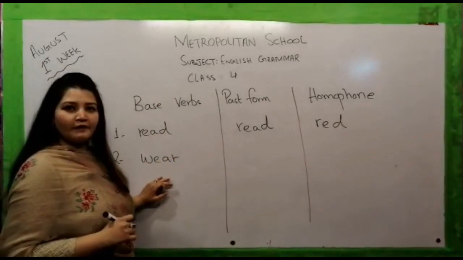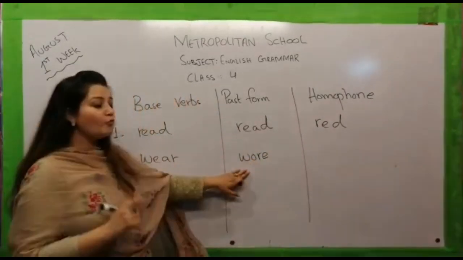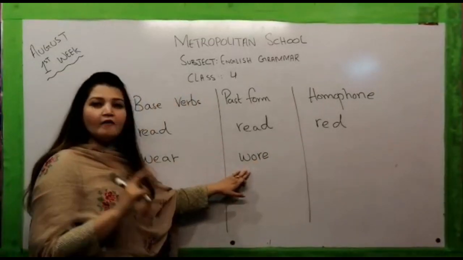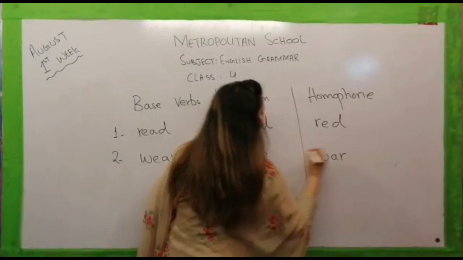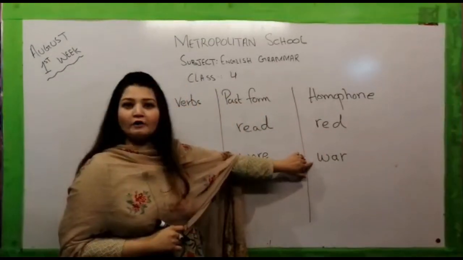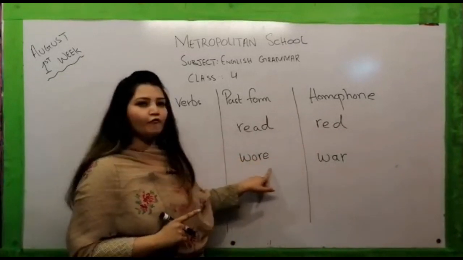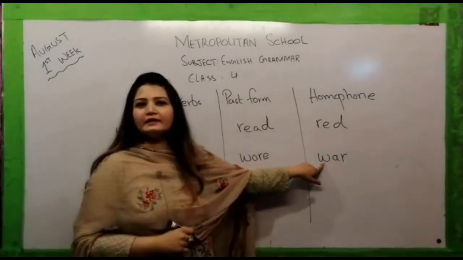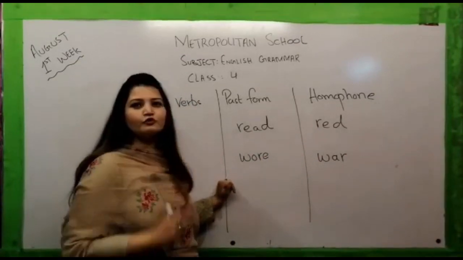So now let's move towards our next base verb, which is wear. The past form of wear is wore. And the homophone of wore is a very dangerous word. It's war. War is a terrible thing that can happen between two nations or countries. That should not happen.